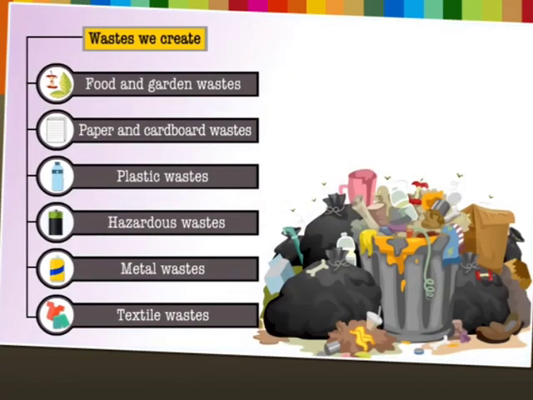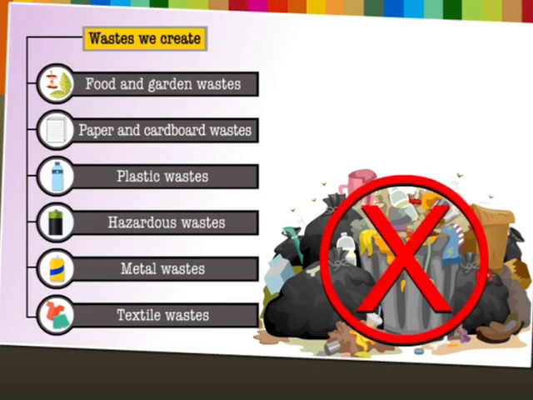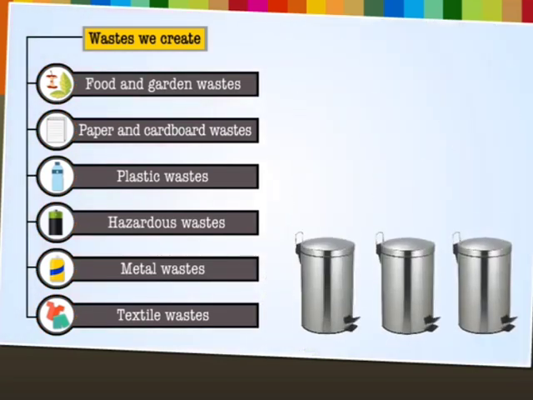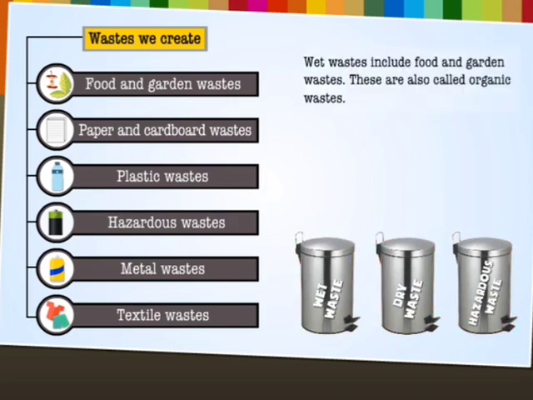If we leave these lying around in a pile, we will be polluting our environment. This looks unpleasant and can cause sickness and allergies. To manage these wastes, we need to first learn to segregate or sort them before disposing or handing them over to the municipality. Different garbage bins may be used so that the garbage is segregated into the right bin for easy disposal. We can sort out common household waste into 3 main types: wet waste, dry waste, hazardous waste.